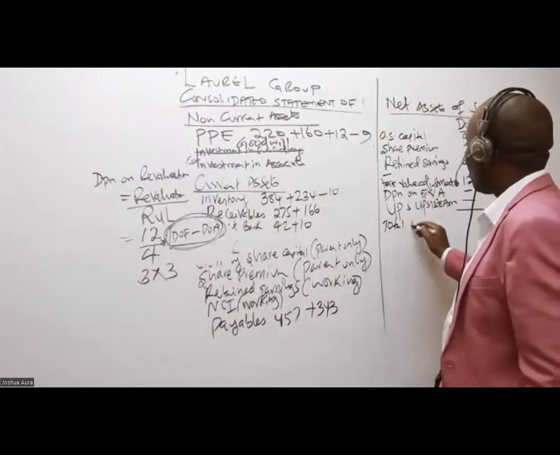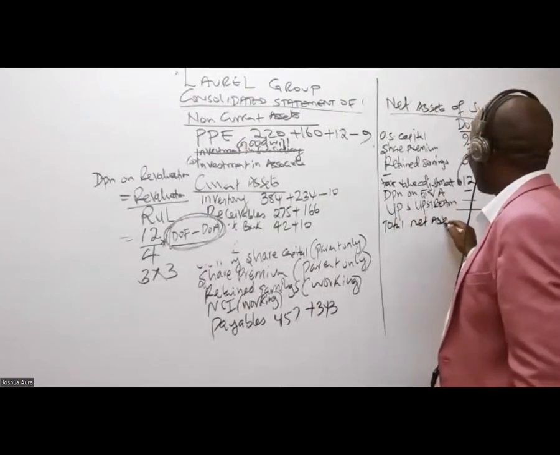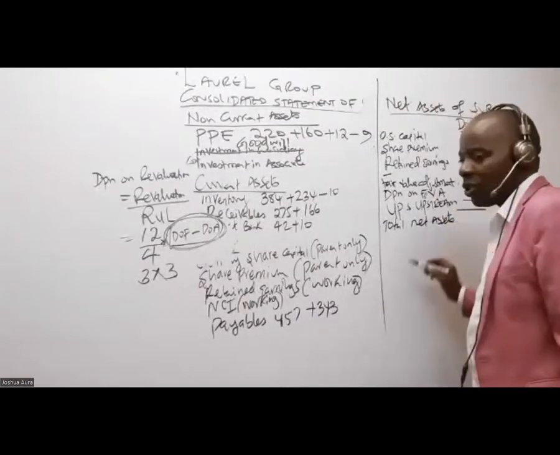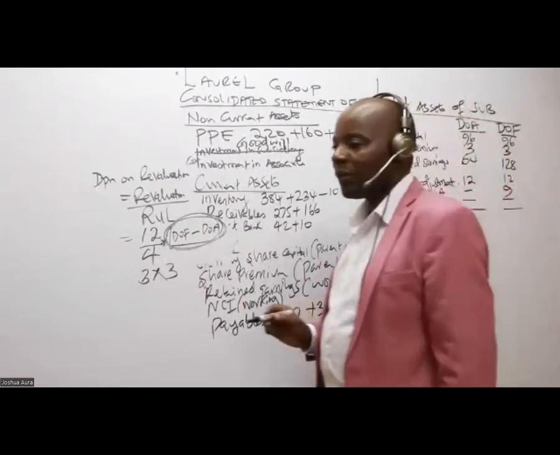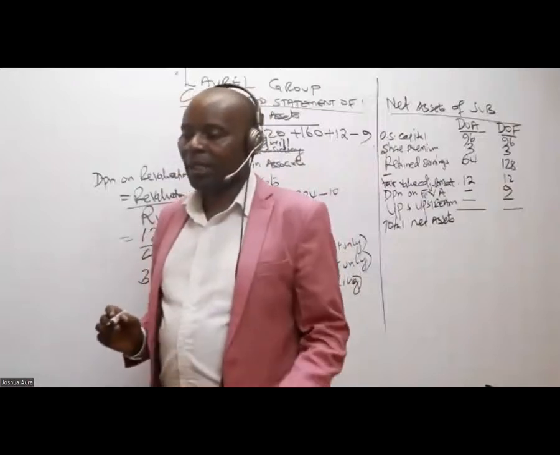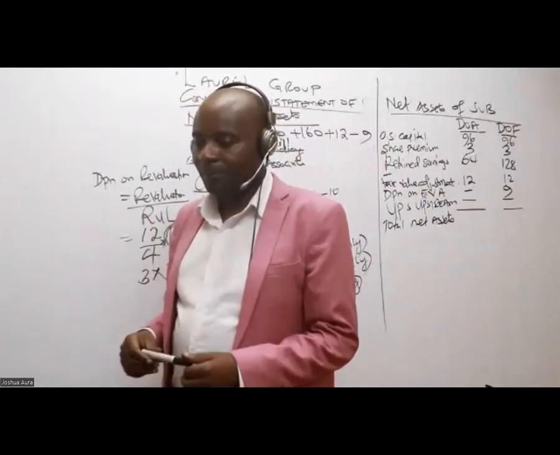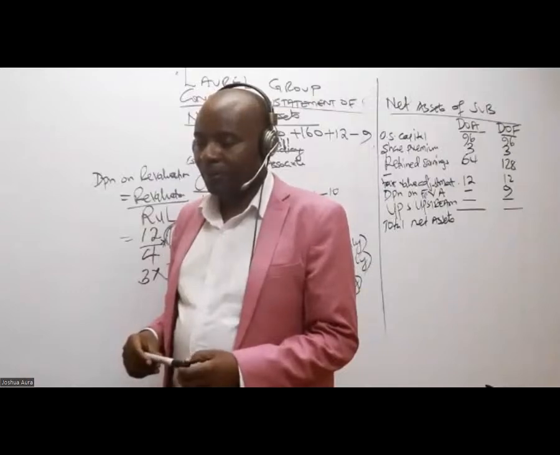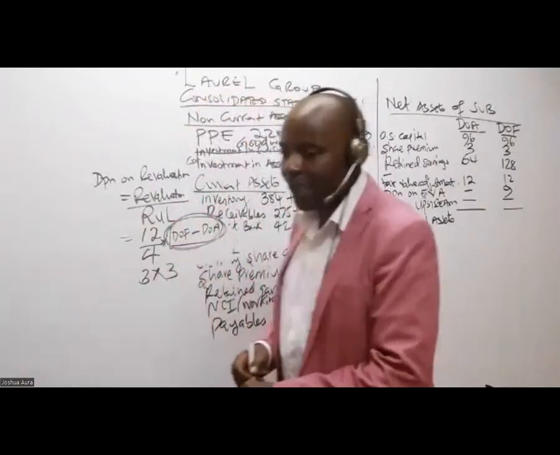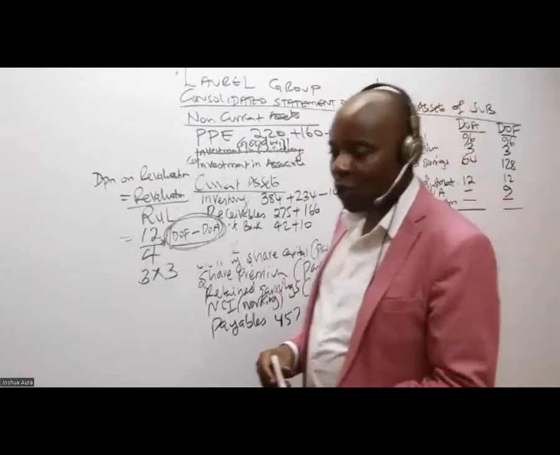Give us the total net assets at acquisition. Is there somebody who has the total here? 175. Who is telling me the truth now?